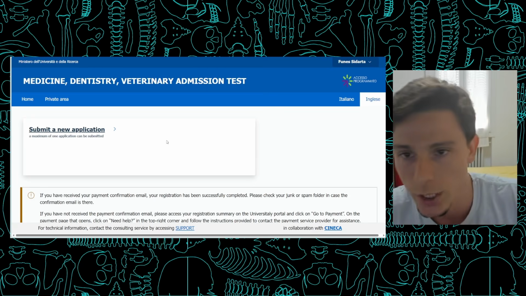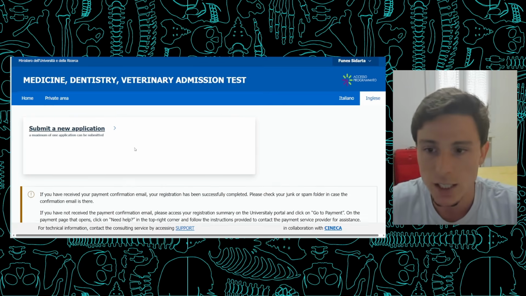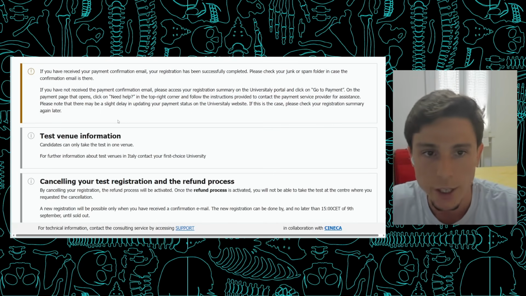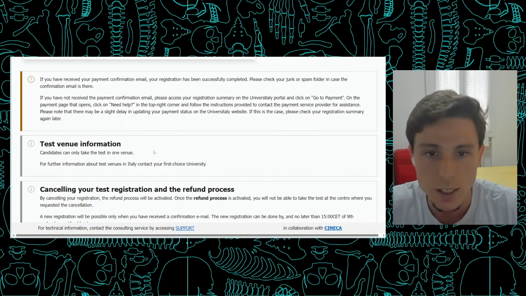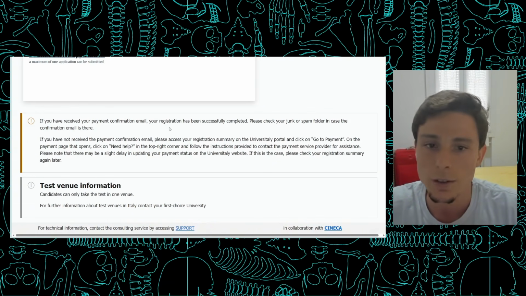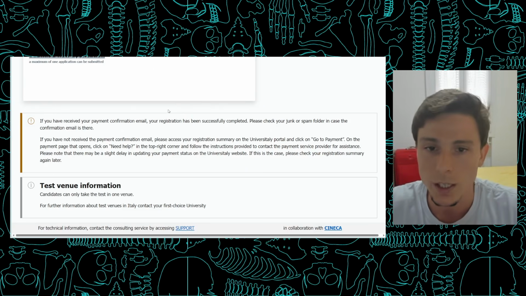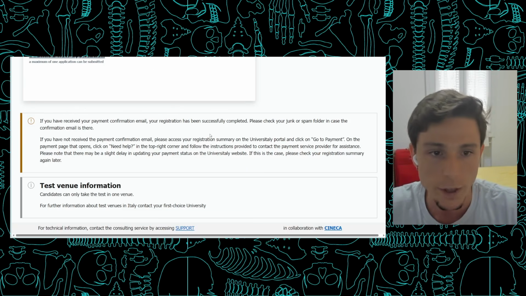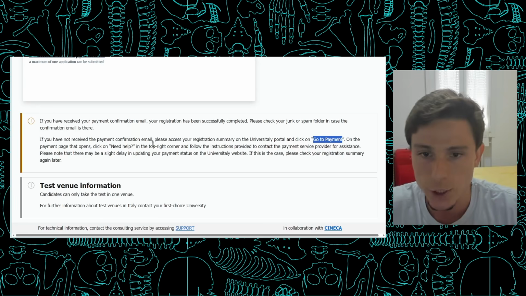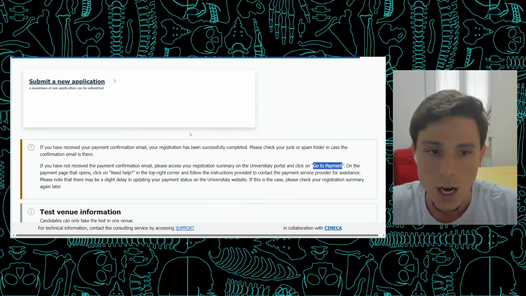So, okay, as you can see here, my registration didn't take place yet. We have a couple of pieces of information down here regarding the payments and other things like this. Somebody recently asked me if they register but do not pay immediately, whether their seat would be secured. Unfortunately not. You have to make sure that your payment went through, and you can control that through the payment portal. So this is just a reinforcement of this situation here.